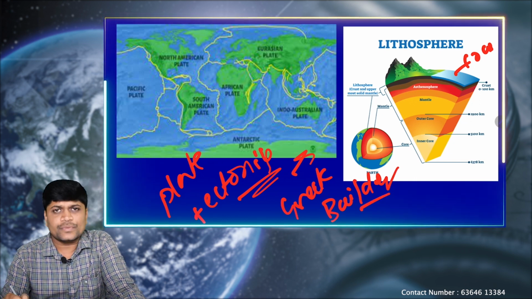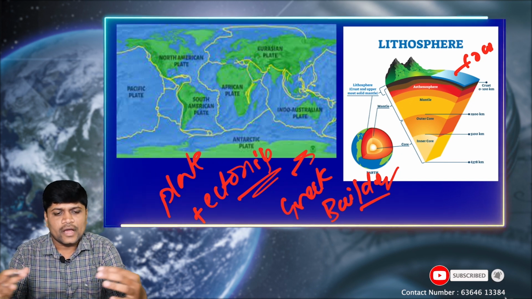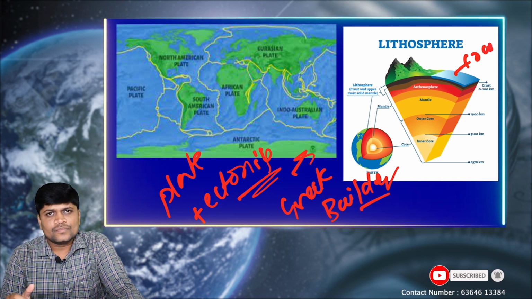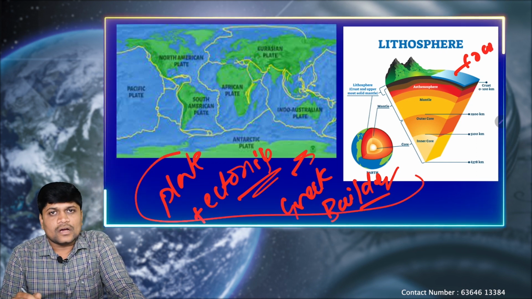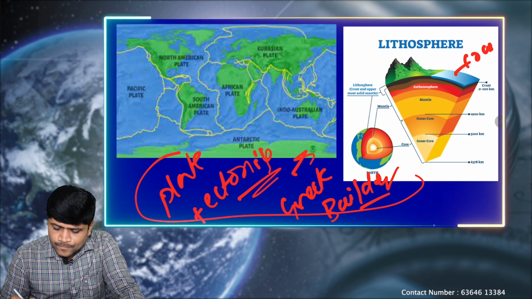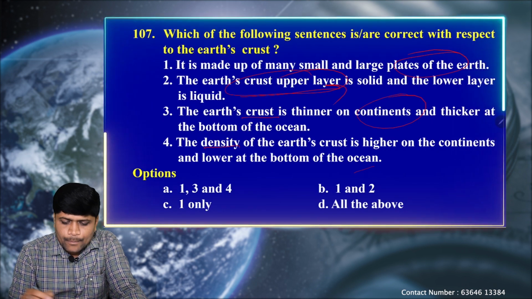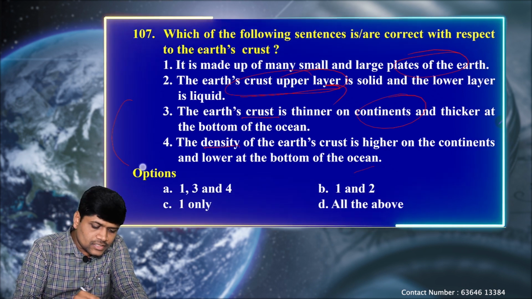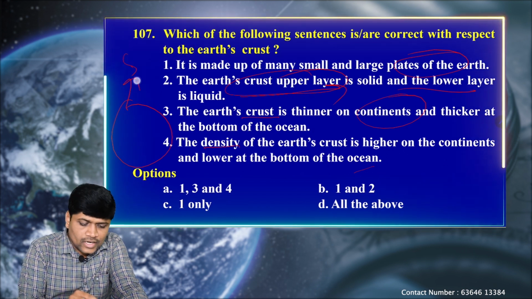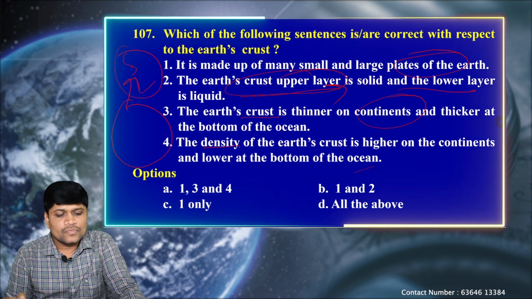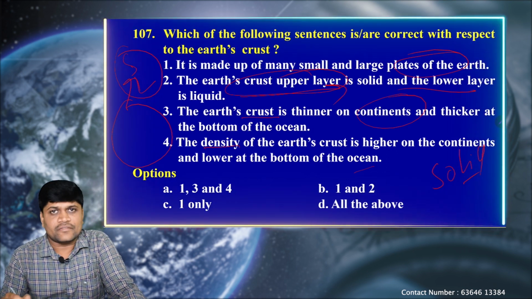Plate tectonic refers to builder. That means plate tectonics are the building blocks of the earth's crust. Because of the accumulation of the smaller pieces which are floating on the asthenosphere, they have made the earth's crust. Next, the second statement says the upper layer is solid and the lower layer is liquid. No. The complete earth crust portion is completely solid, but not liquid.